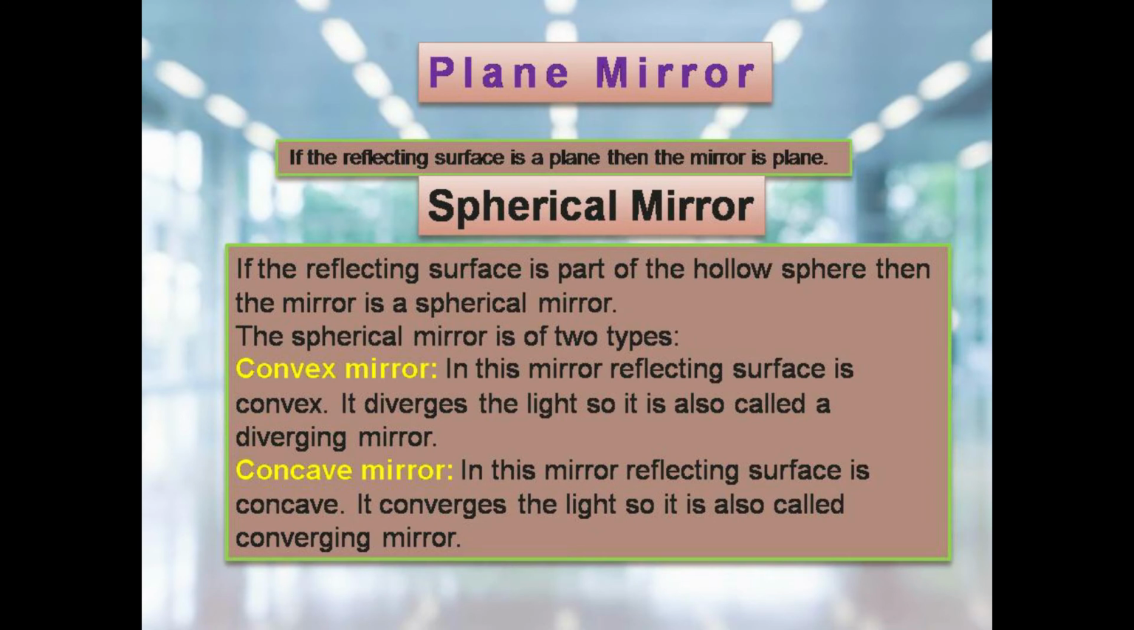Now come to the plane mirror. If the reflecting surface is a plane, then the mirror is said to be a plane mirror. And the spherical mirror: if the reflecting surface is part of a hollow sphere, then the mirror is a spherical mirror. It is of two types, convex mirror and concave mirror. In the convex mirror, the reflecting surface is convex and it diverges the light, so it is called a diverging mirror. Concave mirror: in this mirror the reflecting surface is concave. It converges the light, so it is also called the converging mirror.